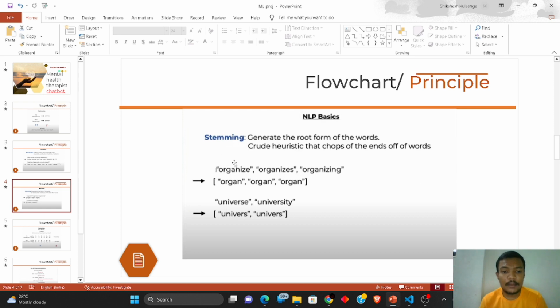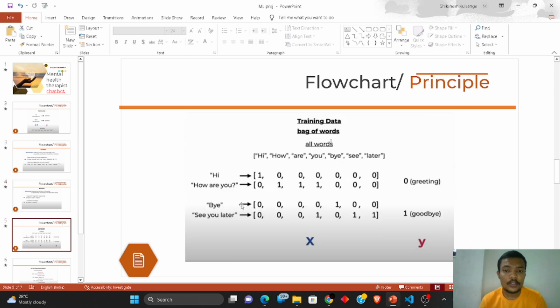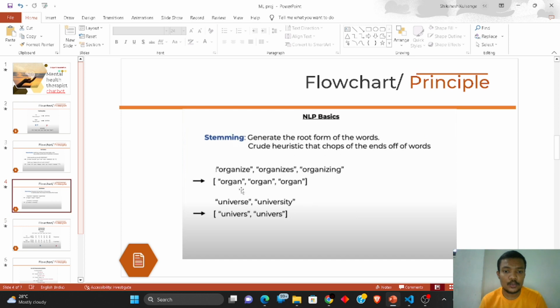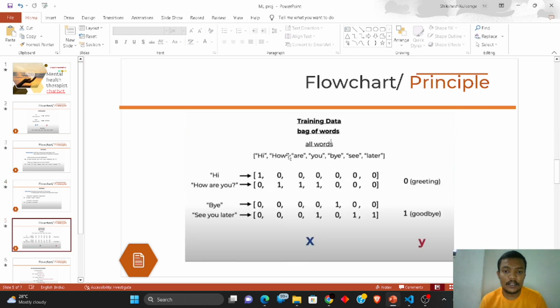After that, we are going to use another basic NLP technique, that is stemming. Stemming here is nothing but removing the suffix part from the word and building it into its root form. After converting into the root form, we store all those root words in the bag of words. As you can see here, the bag of words is assigned binary numbers, that is 0s and 1s. That was the brief introduction to the NLP that we are going to use.